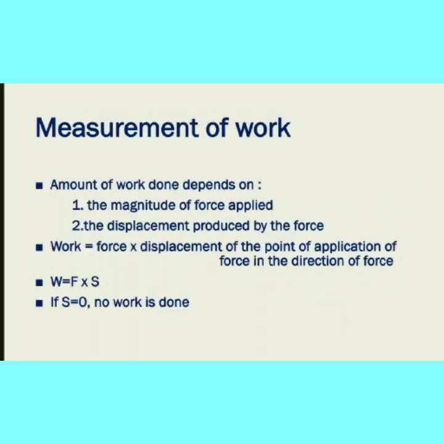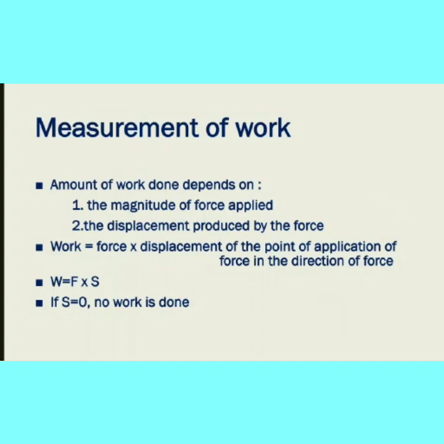The next one is measurement of work. How can work be measured? It depends on two factors. One is the magnitude of the force applied. The second is the displacement produced by the force. The formula for measurement of work is W is equal to F into S. W is work, F is force, S is displacement. Displacement means how much distance the body has moved. So this is the formula, W is equal to F into S.